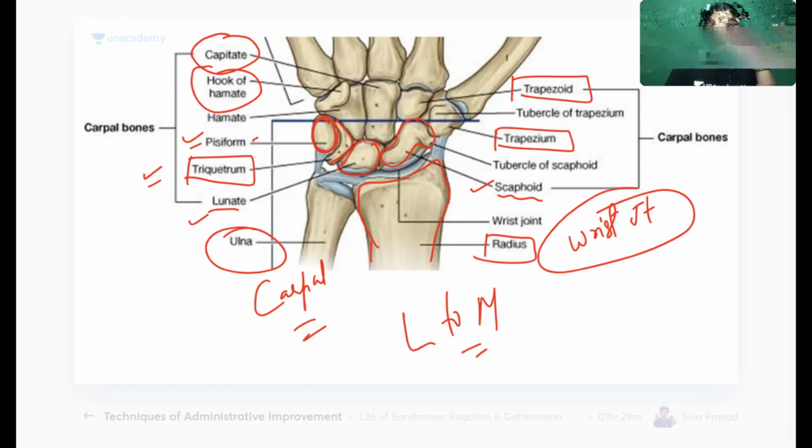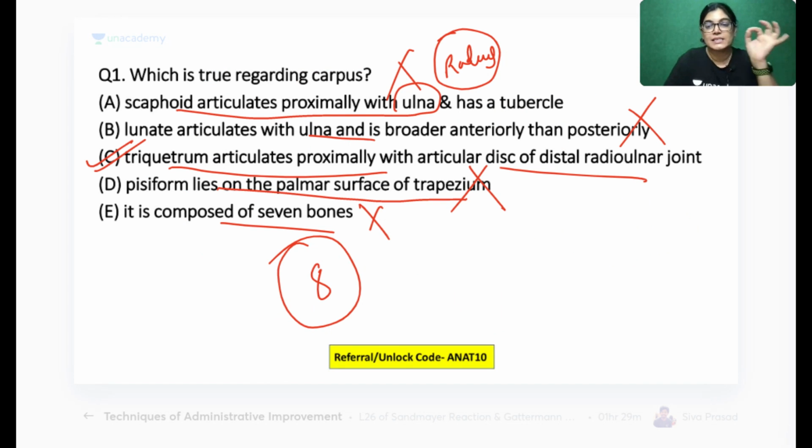So we have to choose one correct answer. Which will be the correct answer? C. Is it okay, everyone? Have you understood? Give me a thumbs up if you have understood that C is the correct answer. Yes, absolutely right. Okay, let's move on to the next MCQ.